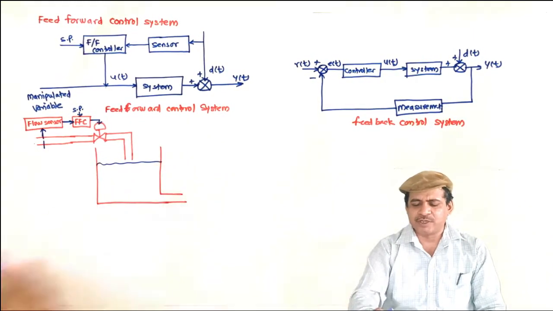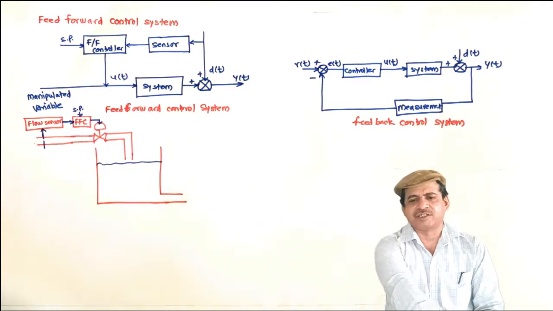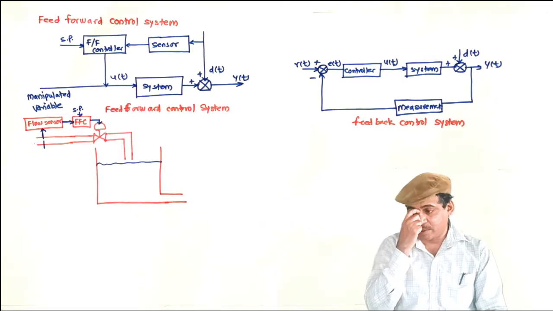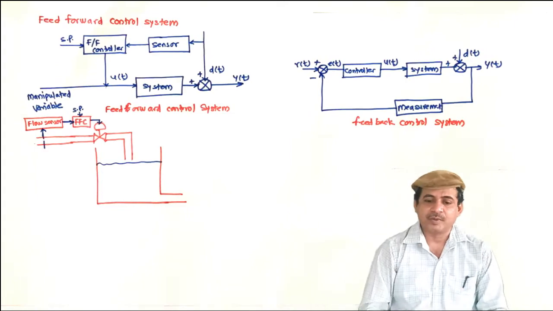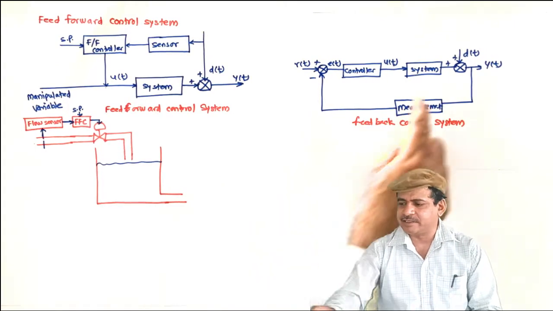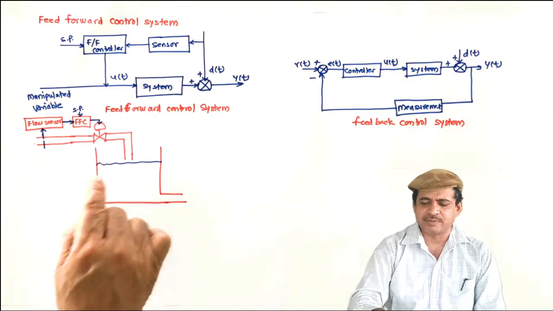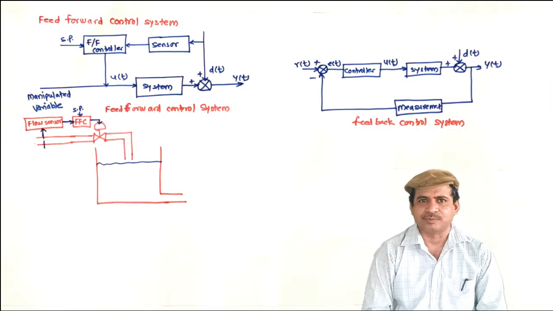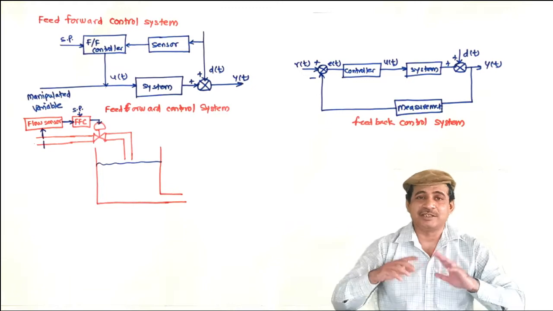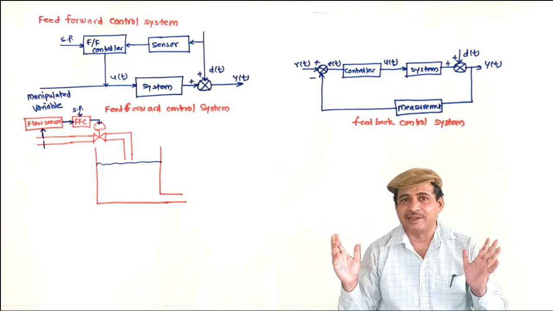So this is the example. The actual output is never measured, but what is measured? The disturbance. If you start comparing the two, the comparison is that this one doesn't measure the disturbance directly; it measures the output. However, this one measures the disturbance and not the output. Both have their own advantages and limitations.